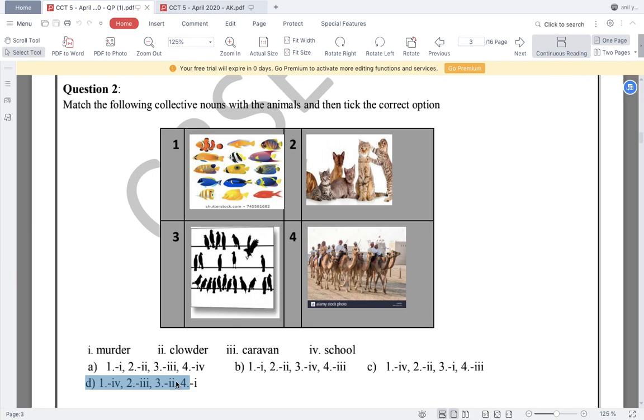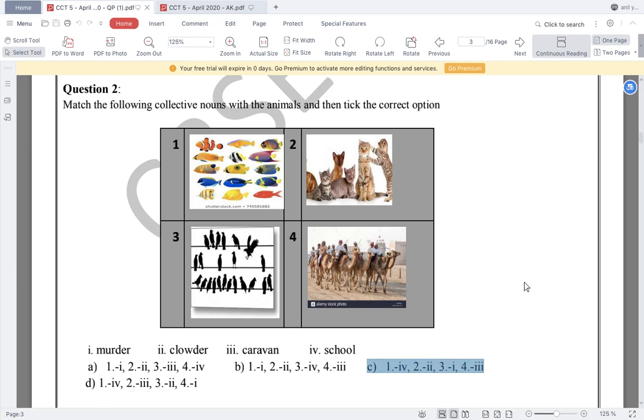Just through one or two questions, we'll be able to minimize the options and then reach the answer. Now, the fourth one is camel. It is called a caravan of camels. So, caravan of camels, if we say the fourth matches with the first one, oh sorry, the fourth matches with the third one. So now this clearly shows that the answer is C part.